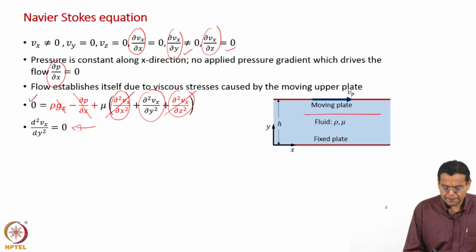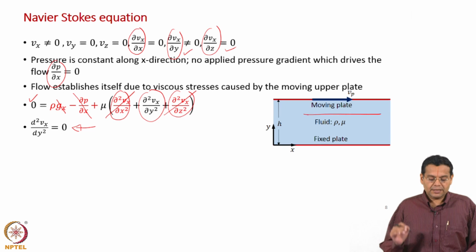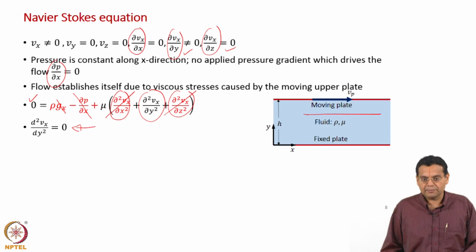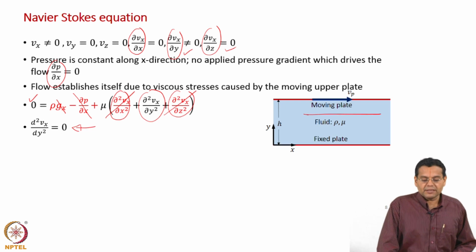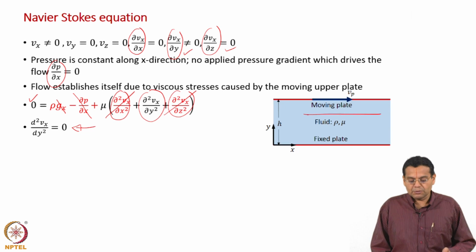So, we have reduced a formidable, very complex Navier-Stokes equation to a simple linear second order ordinary differential equation, thanks to the assumptions we have made. Without them it would have been very difficult, but we simplified the problem by making several assumptions, and so we result in an ordinary differential equation. In this case it does not even look like a Navier-Stokes equation, but do remember we started with the Navier-Stokes equation and simplified to this particular equation.